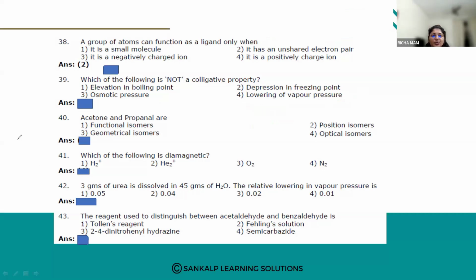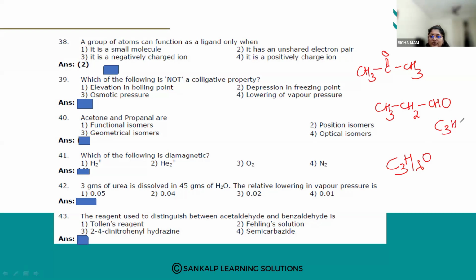Then acetone and propanal. What are these, acetone and propanal? Can anybody tell?